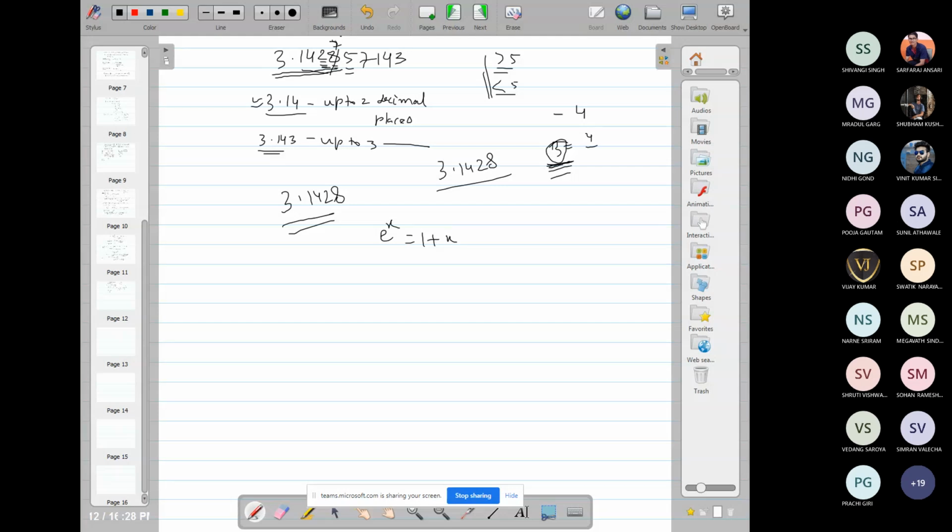So 1 plus x plus x square upon factorial 2 and so on. Actually, it is an infinite series, so we may consider 2 terms, 3 terms, 4 terms, depending upon our choice, and also on how many decimal places we require the value correct up to for a given particular x. We can calculate the minimum number of terms required. So we will discuss this later by example. So these are mainly 3 types of error. So now